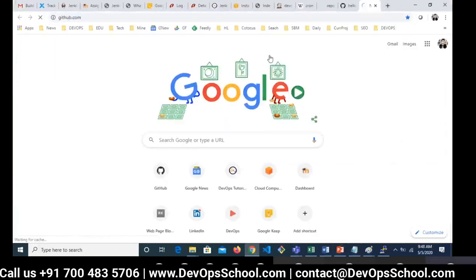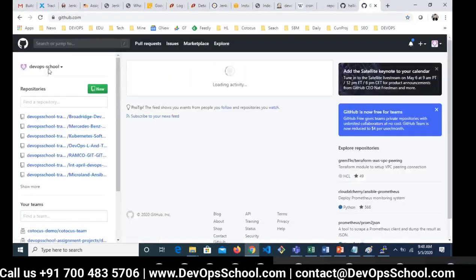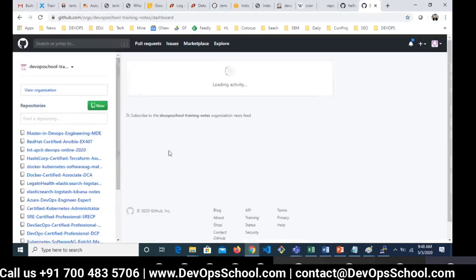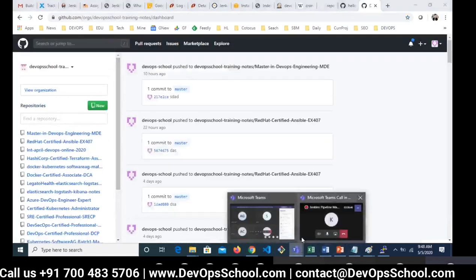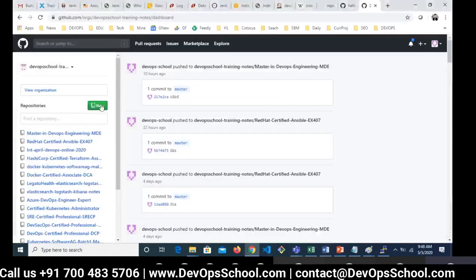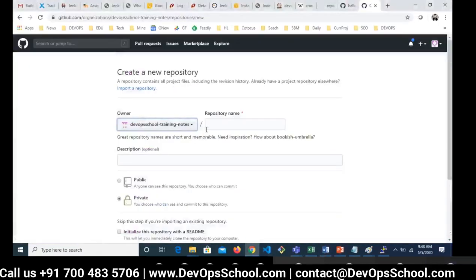So GitHub, and here go to the training and notes, and I will create a notes repository here, DHL Jenkins online Malaysia.